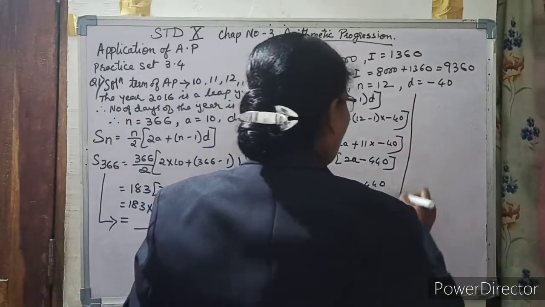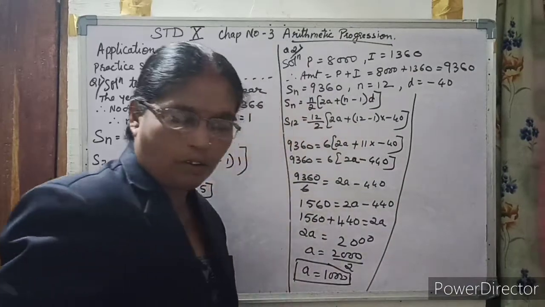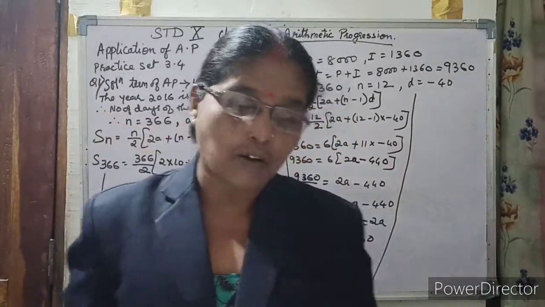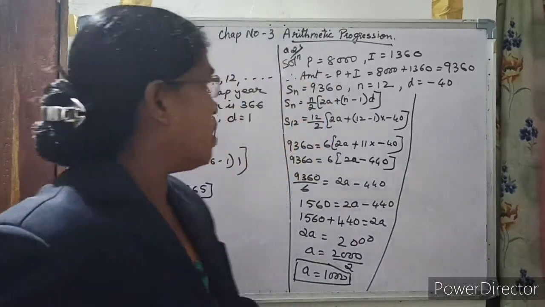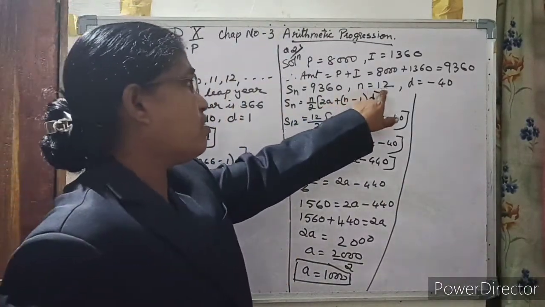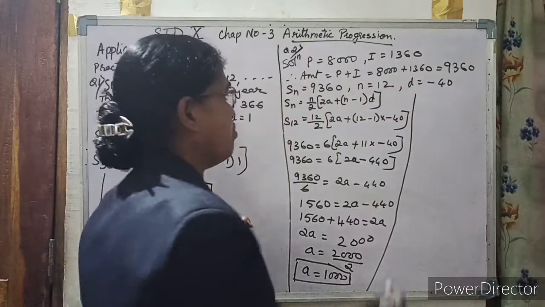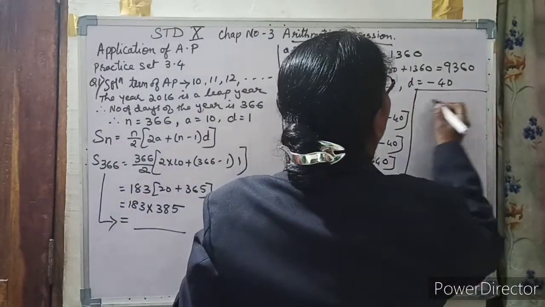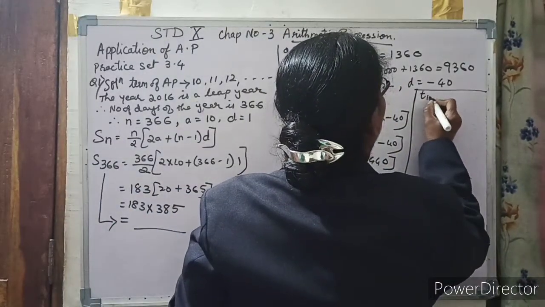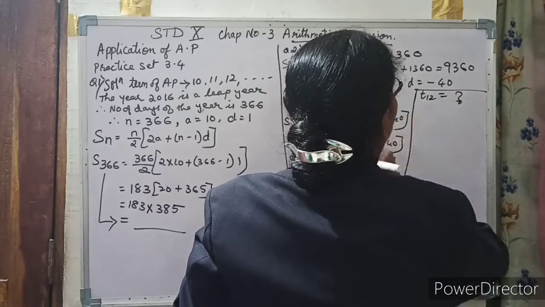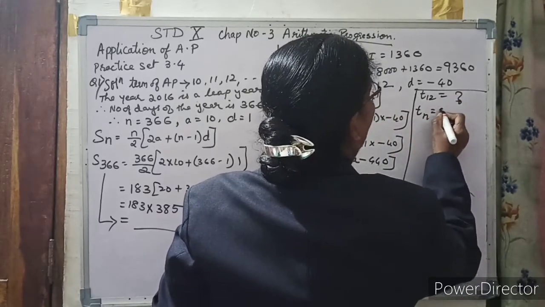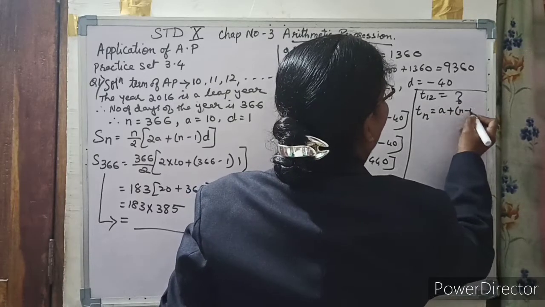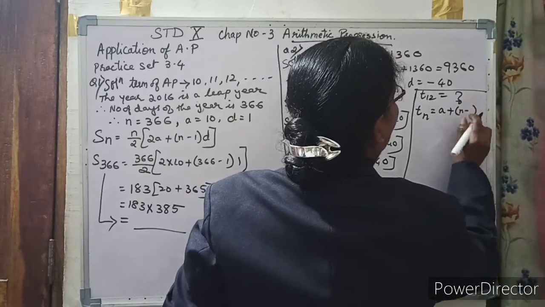Now the next part of the question is to find the last installment. The last installment is the 12th installment. So we have to find the 12th term. We take the nth term formula, a plus n minus 1 into d.